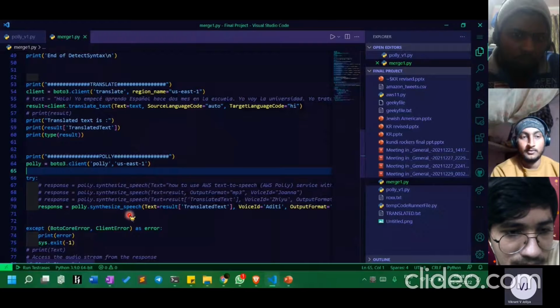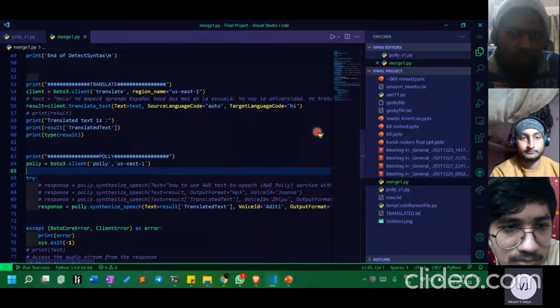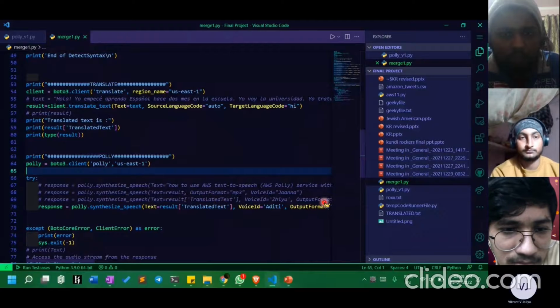In my synthesized speech object, I am reusing that, and this time I'm giving the voice ID Aditi, the output format as MP3, and my targeted language code, Hindi. First I'm reading that English file and then translating to Hindi, as Hindi is an Indian origin language.